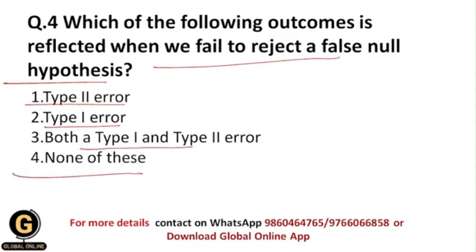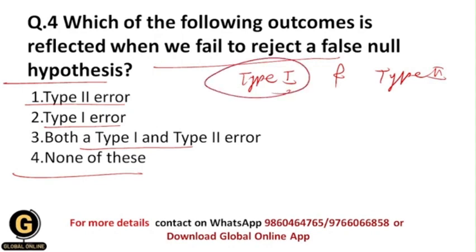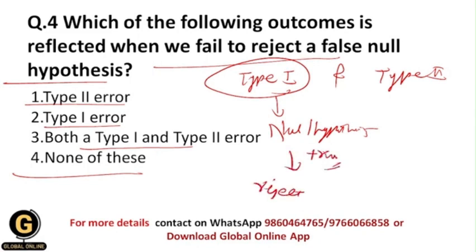Students, basically there are two types of errors in the whole null hypothesis testing part, and those are type 1 error and type 2 error. Within type 1 error, when does it happen? Whenever there is a null hypothesis and you are going to reject it though it is true, but still I am going to reject it. In that case type 1 error will happen.